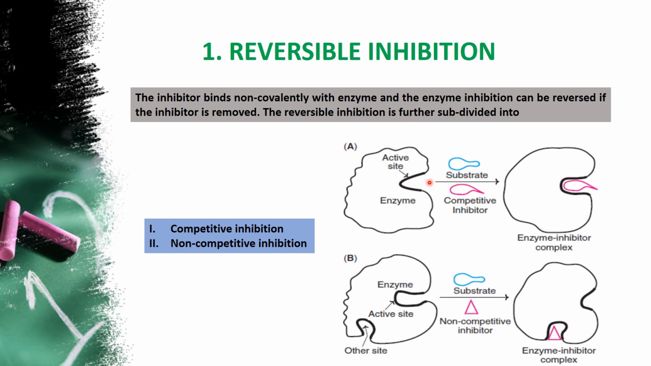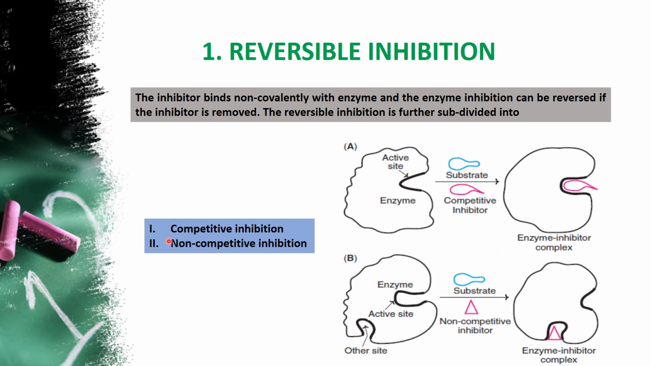Actually, the active site is very specific for the substrate alone. Since the inhibitor structure is also similar, it goes and binds with the active site. So when the active site is occupied with the inhibitor, no reaction will happen. That means no product is produced. But when the same active site is occupied by the substrate, then product formation is possible. So this kind of reaction is called competitive inhibition.